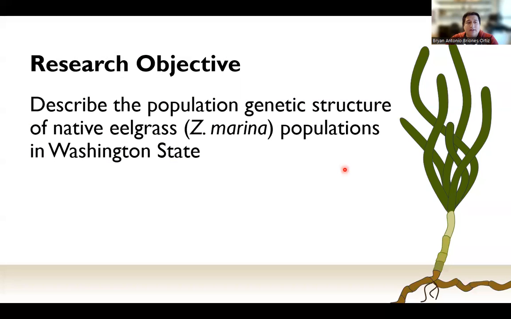To fill in this critical knowledge gap, my research aims to describe the population genetic structure of native eelgrass populations in the state of Washington. Through this work, I will be able to generate a detailed map of genetic variation across the state, and this, in turn, will enable us to inform management by identifying populations with unique genetic diversity to protect or suitable donor sites to propagate.